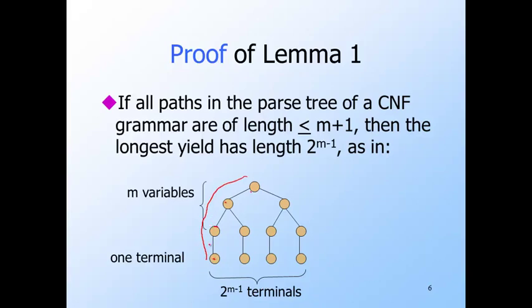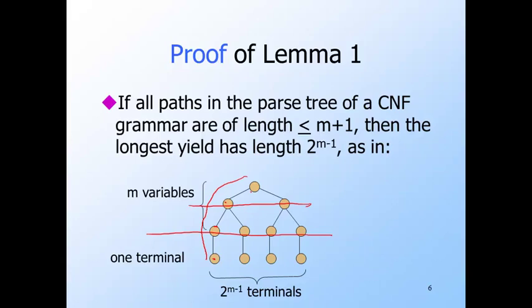Okay. If we forget about the terminals at the leaves, a parse tree in a CNF grammar is a binary tree. Thus, at each level, the number of nodes can at most double. Thus, there is only 1 node at the top level, the root. There can be only 2 nodes at the next level, 4 at the third, and 8 at the fourth, and so on. In general, there'll be at most 2 to the power m minus 1 at the nth level.